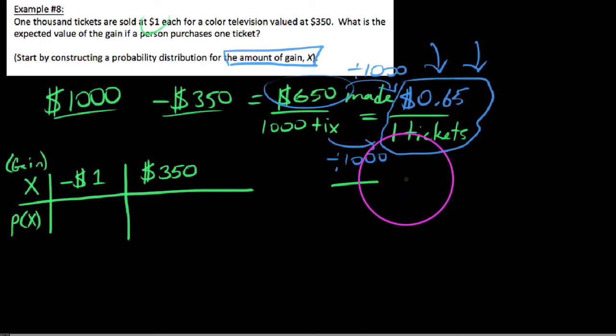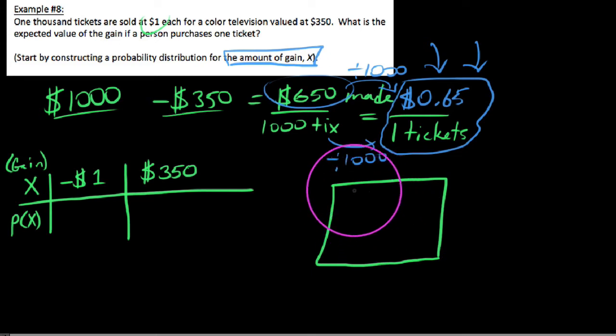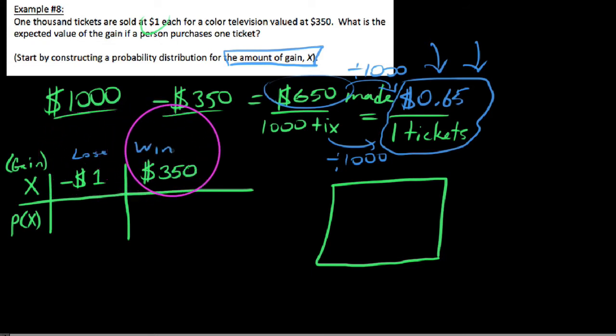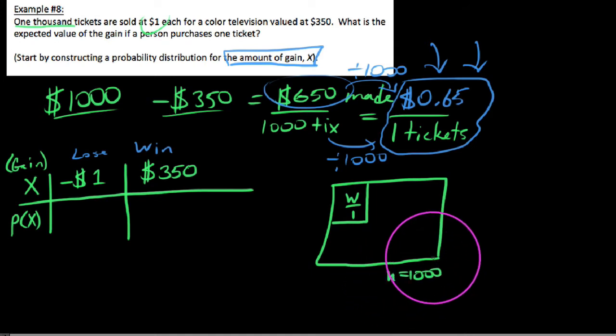Well, I personally think it's helpful, when you talk about probabilities, to draw out the sample space to see what you're dealing with here. So when we talk about winning or losing, of course we would have lose, here, or we would have win. We could split our sample space up into these categories where we're talking about the tickets. So in terms of a winning ticket, we have one winning ticket in the entire batch. Now, how many tickets were there total? If we read this problem correctly, there were 1,000 tickets that were sold. Okay, so we say, well, the sample space size is 1,000. So if there's one winning ticket, in terms of losing tickets, we have 999 losing tickets. But this is our sample space here.